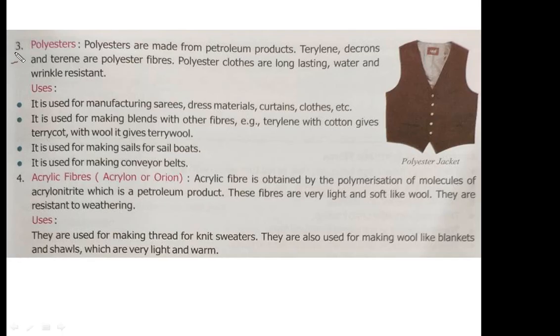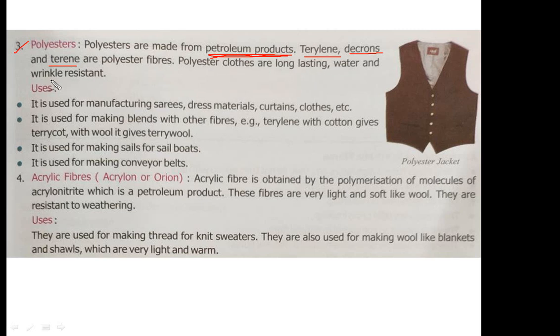The next one is polyester. What is polyester? Polyester is made from petroleum products. What are petroleum products? Petrol, diesel, kerosene, wax, all these are petroleum products. So polyester is also made from petroleum products. Terylene, Dacron and Terene are polyester fibers. Polyester cloths are long lasting, water resistant and wrinkle resistant. So these points you should remember.